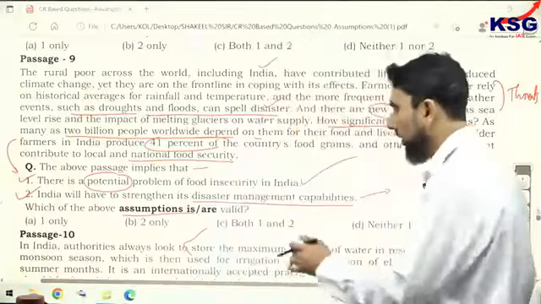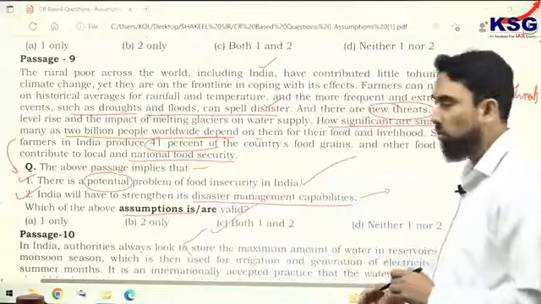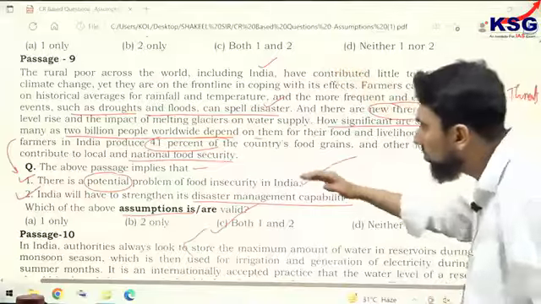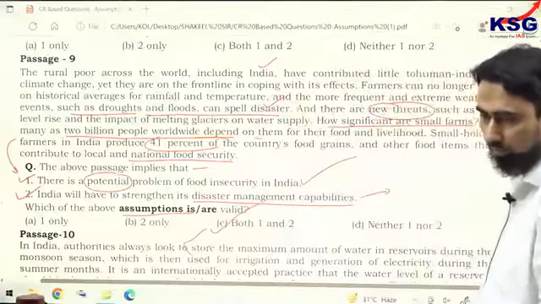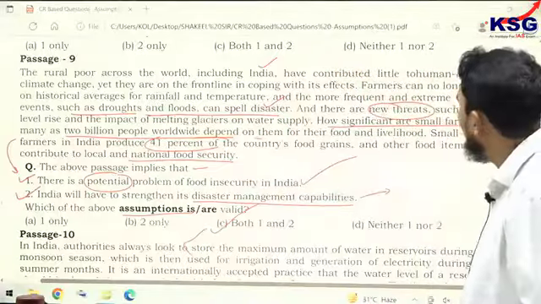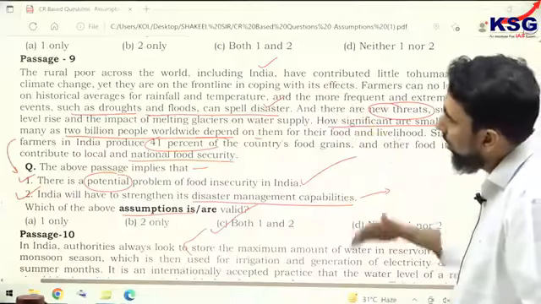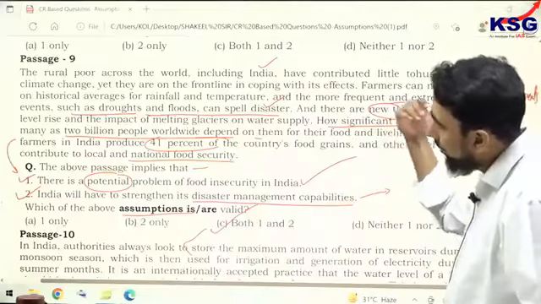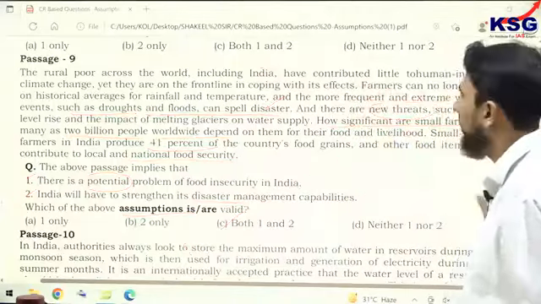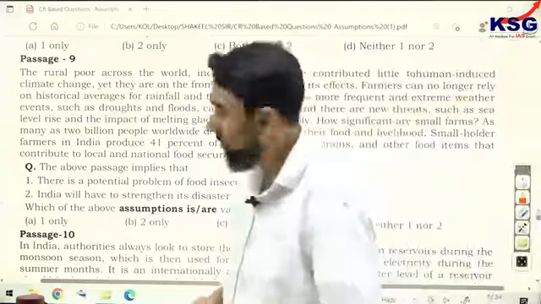So, both statements are valid assumptions because they get support in the passage, in terms of the data and in terms of the idea, both. So, you have to cross check, first in terms of the idea of the author, and second in terms of whether the data is given or not. So, that is passage 9.